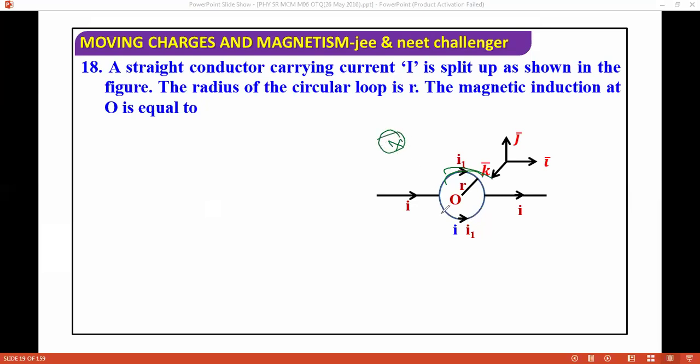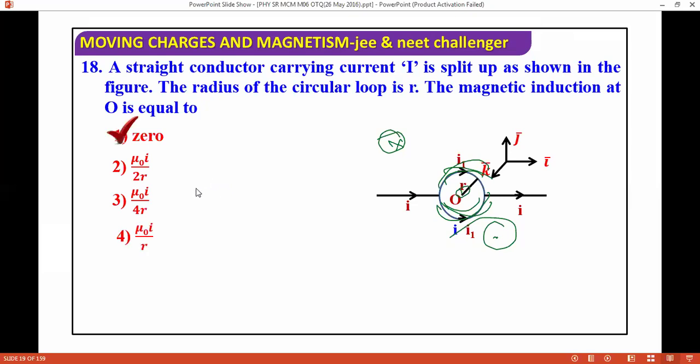The magnetic field because of this other portion will be dot. So the field at O is the subtraction of these, and this is I1 and this is also I1. Now you can do this question easily. Equal currents are flowing, giving cross and dot. So the correct answer should be zero.